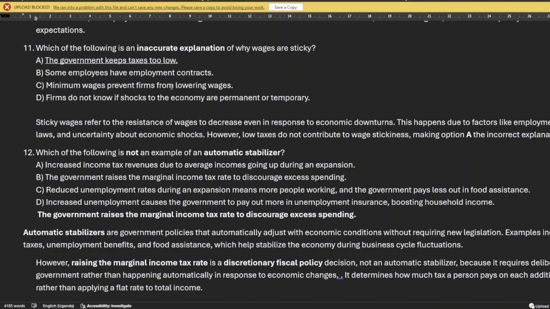Minimum wages prevent firms from lowering wages, so wages will still be fixed. Firms do not know if shocks of the economy are permanent or temporary, so this can also keep wages sticky. So sticky wages happen due to factors like employment contracts, minimum wage laws, and uncertainties about economic shocks. However, low taxes do not contribute to wage stickiness, making A our best option.